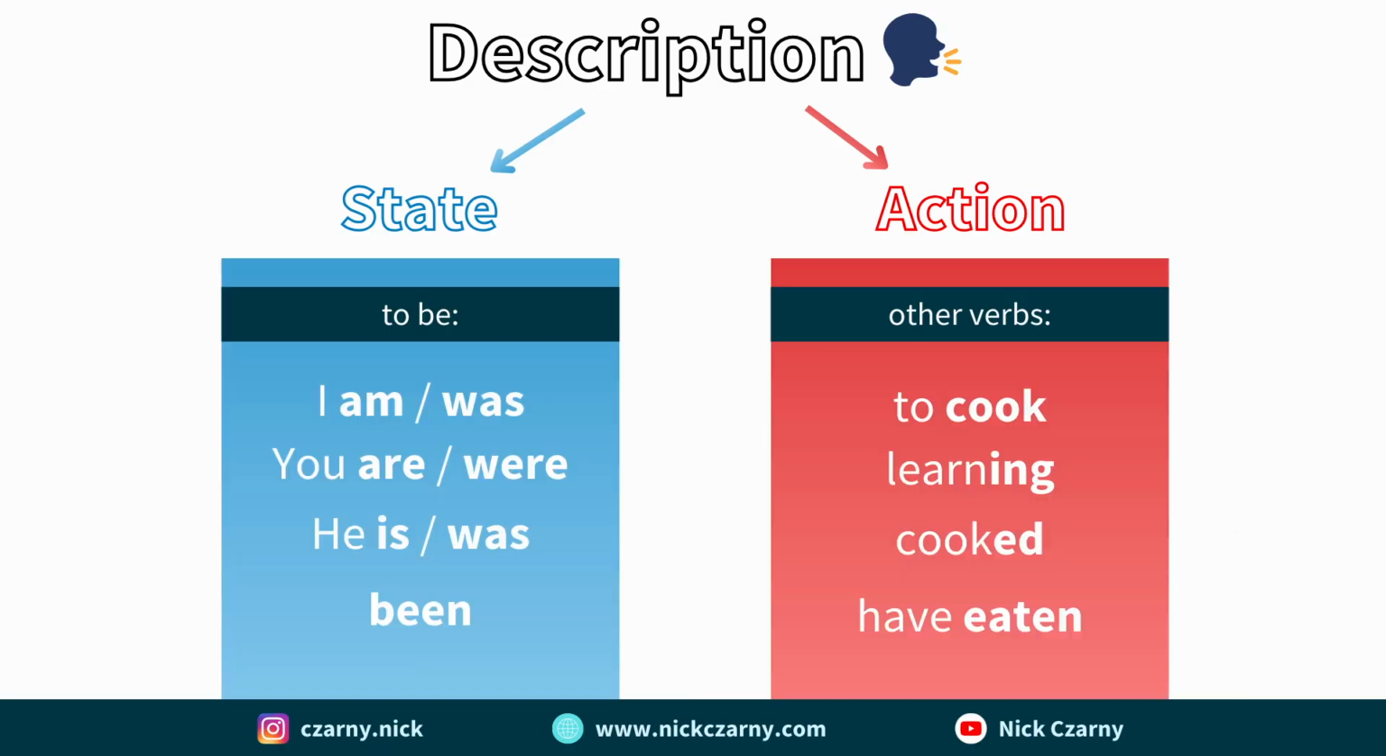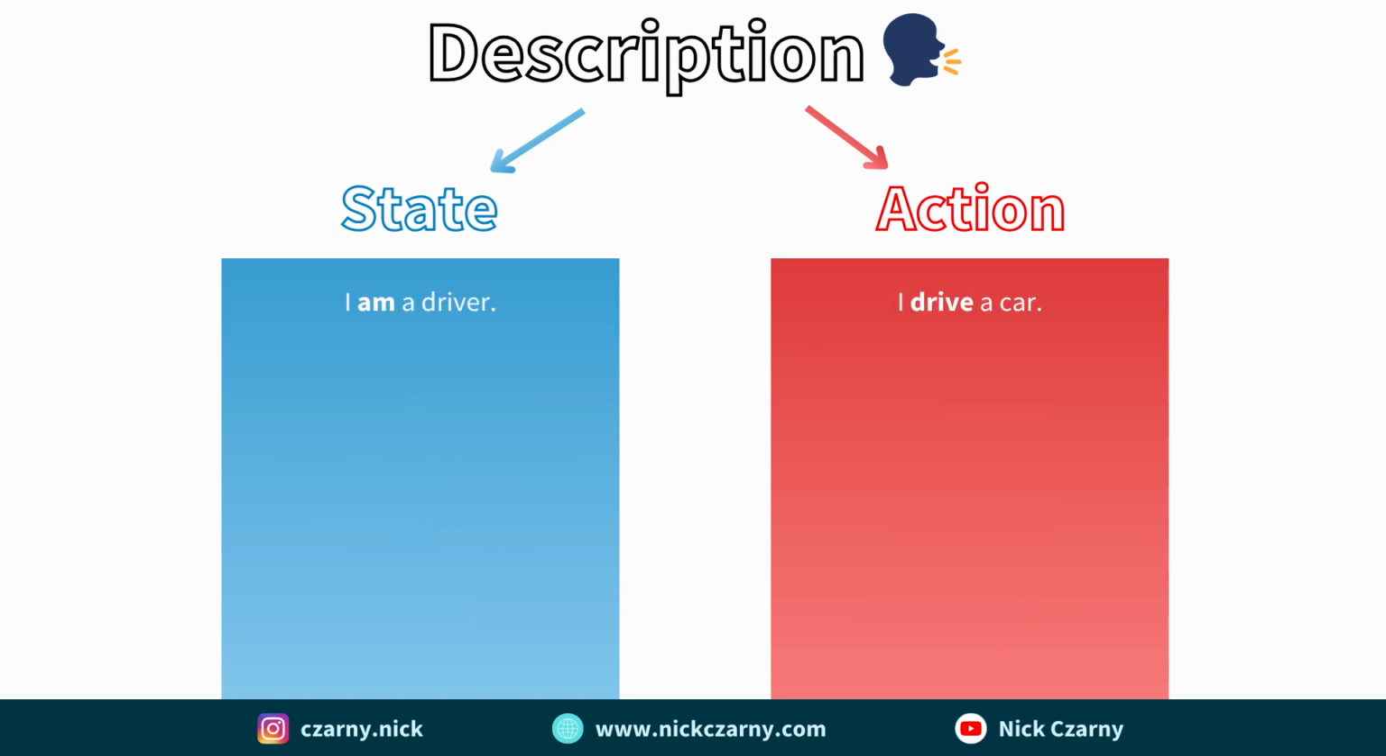So, state, as I said, are variations of the word to be. So, I am, I was, you are, you were, he is, he was, been, as well as to be. And action are all the other verbs in all of their other forms, like to cook or learning, cooked, have eaten. In examples, we have in a state, I am a driver, and in action, I drive a car. In state, she is from Sweden. Action, she comes from Sweden.